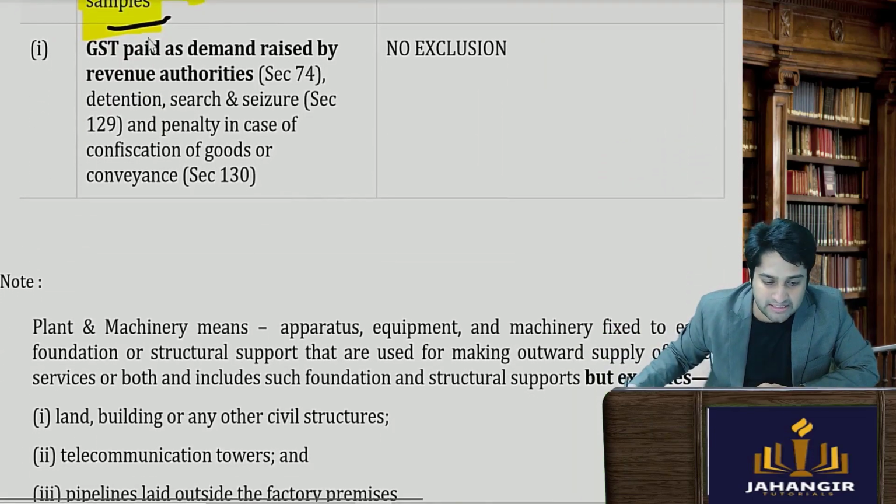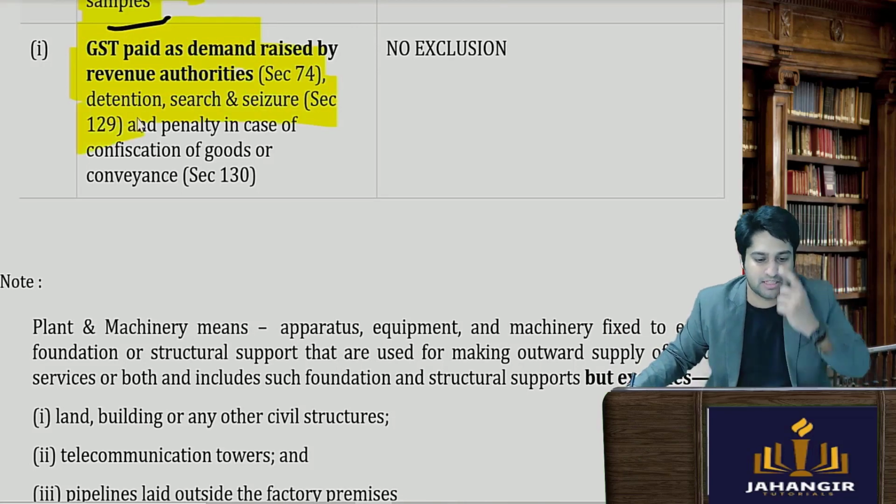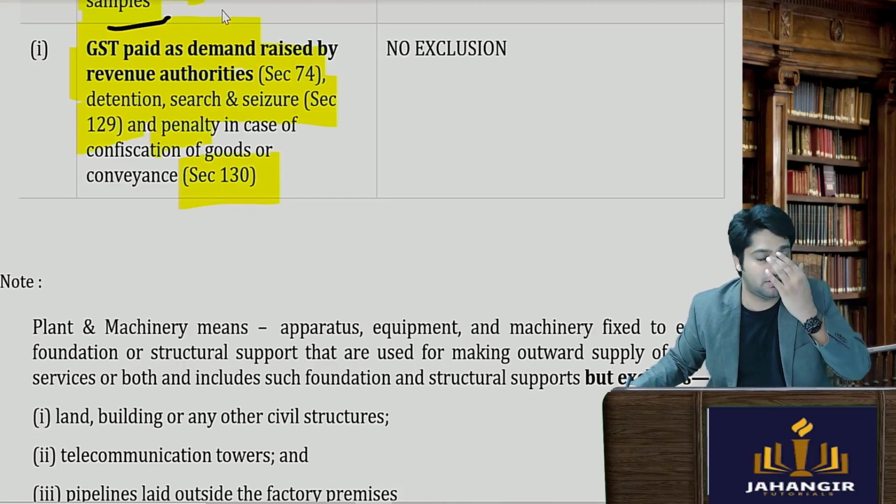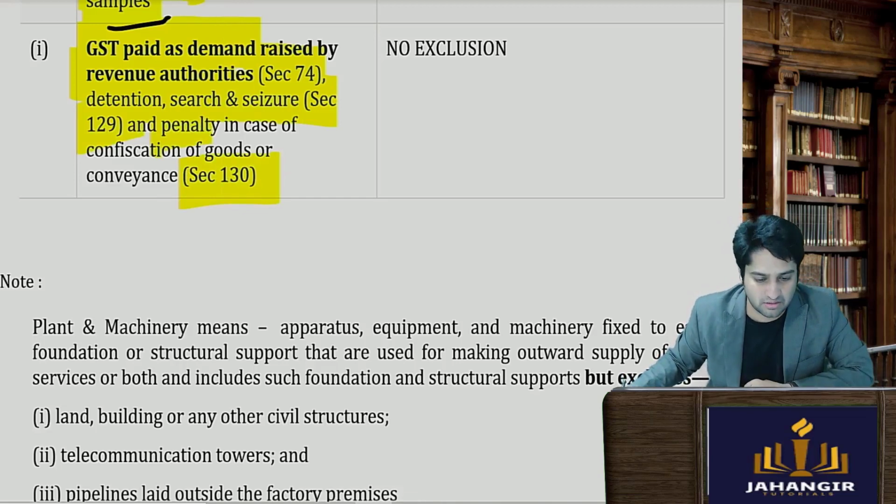Next, GST paid on demand raised by the revenue authorities under section 74 and it has been searched, it has been detained और सर्च सीज हो गए और पेनल्टी लग गई किसी का किस्म की, तो ऐसे गुड्स के ऊपर no ITC is given.